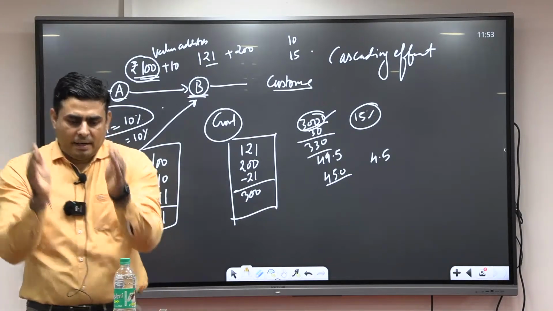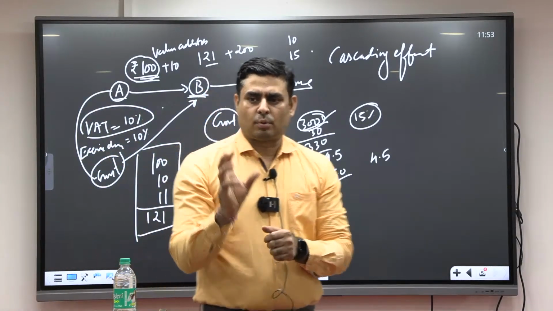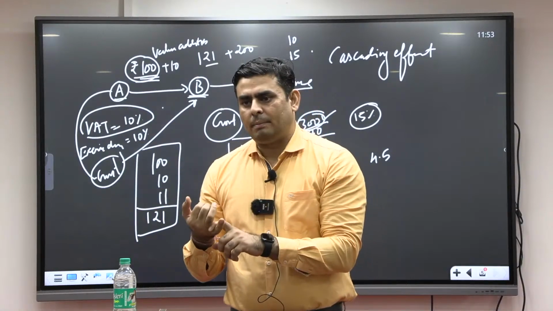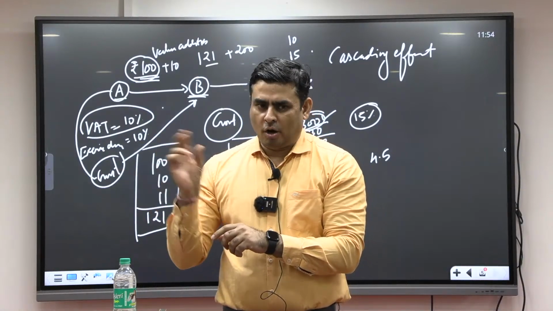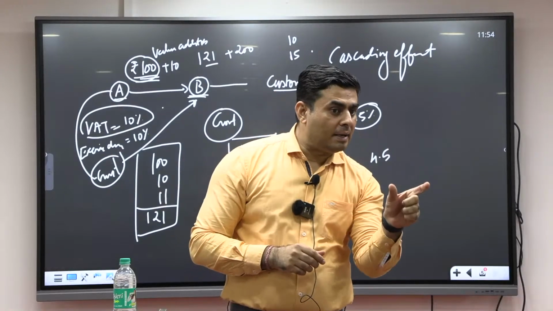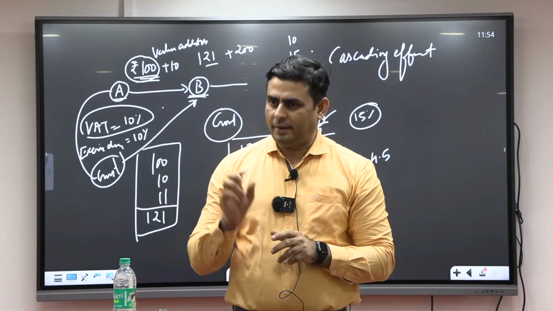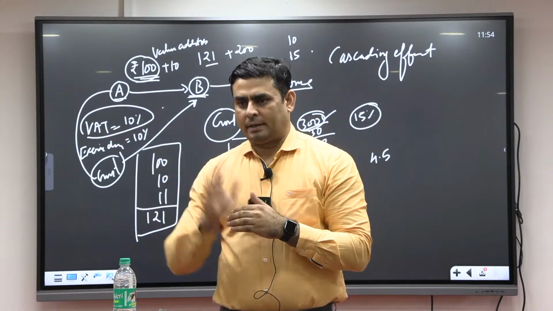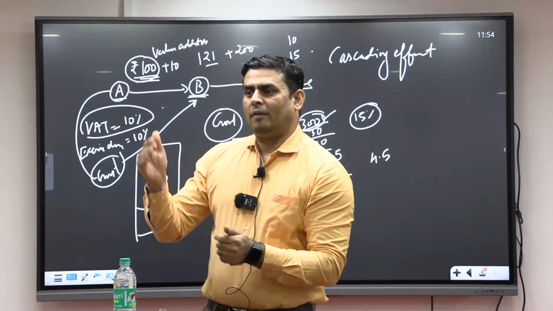So the amendment was an enabling process which allows the state legislature and parliament to make certain laws related to implementation of GST. Understood? The amendment itself is not going to implement it. After the amendment, you have to make a law.